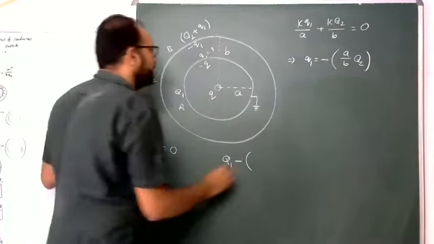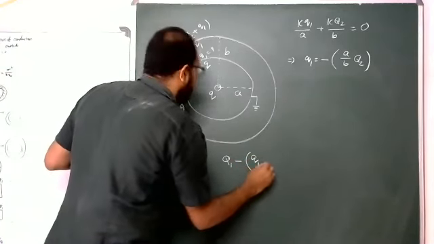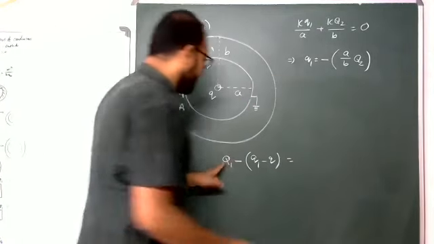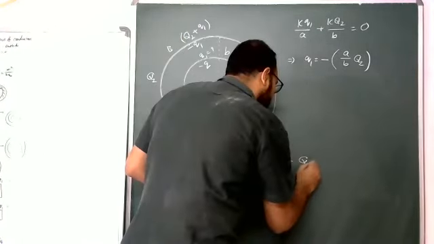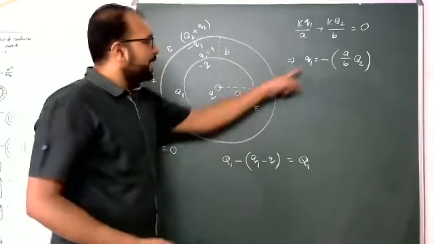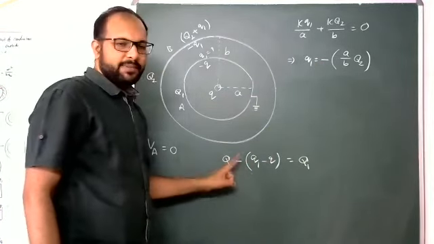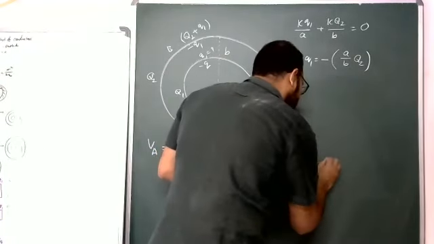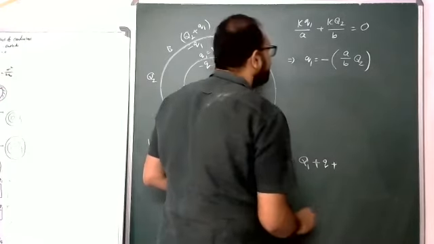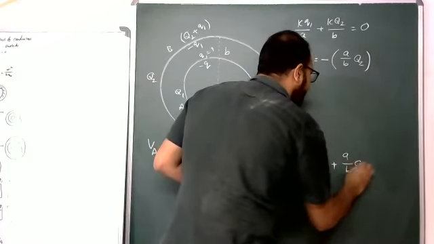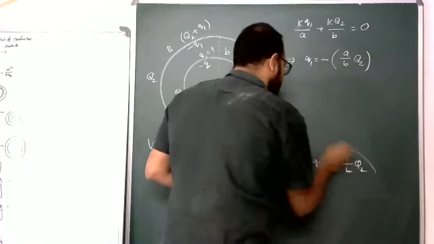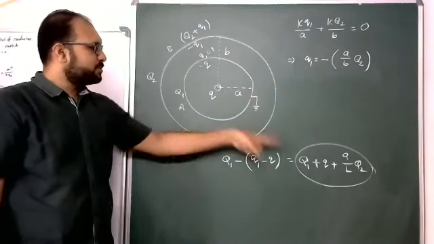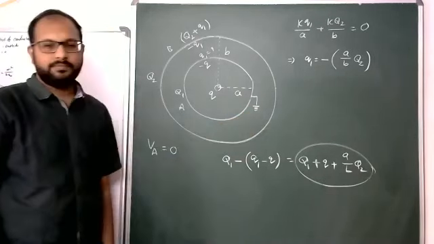What is the present charge? Q1 minus q. But q1 was already there. So minus taken outside, minus minus plus: q1 plus small q plus a by b into q2. So this much charge is going to the ground.